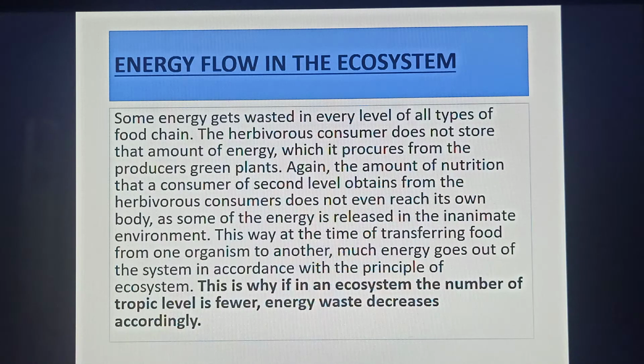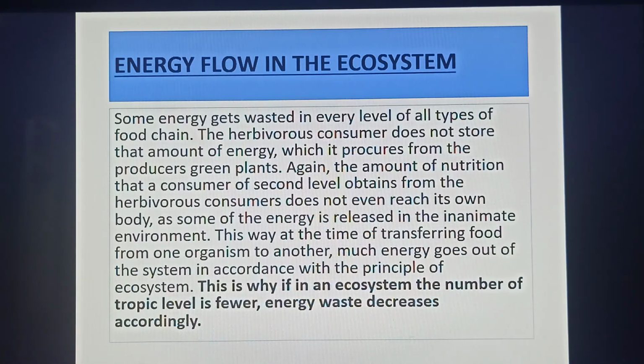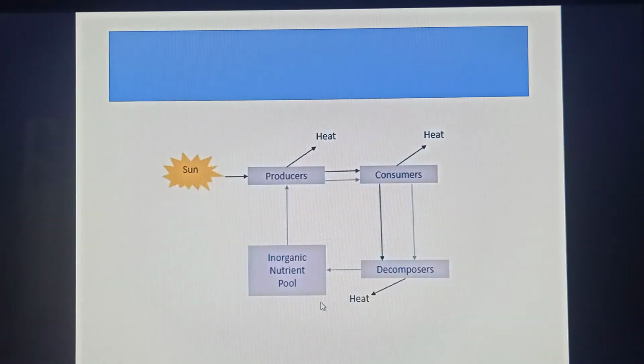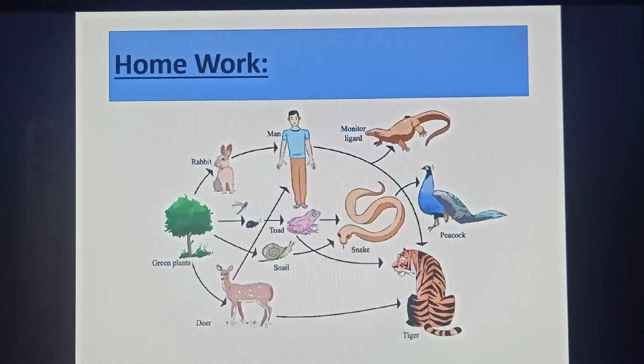This is why, at the time of transferring food from one organism to another, mass energy goes out of the system in accordance with the principle of the ecosystem. This is why, if in an ecosystem the number of trophic levels is fewer, energy waste decreases accordingly. This is the flowchart of energy circulation. That means the transfer of energy from producer to different consumer levels, and we can say energy flows in an ecosystem in a linear way, not a cyclic way.